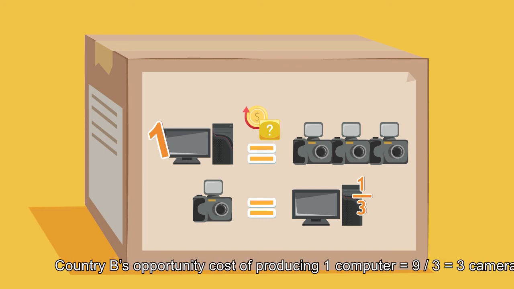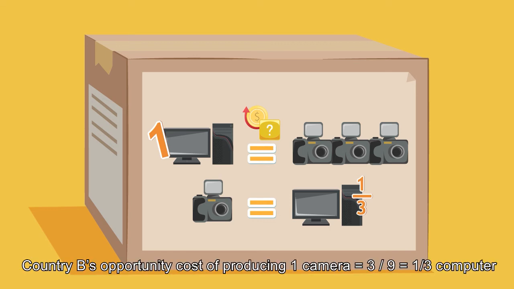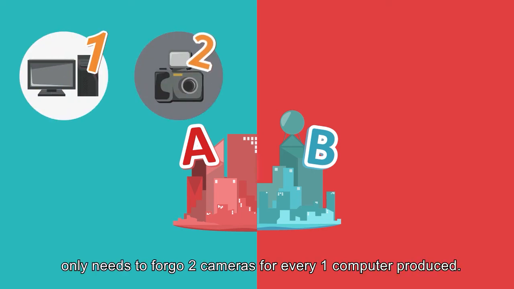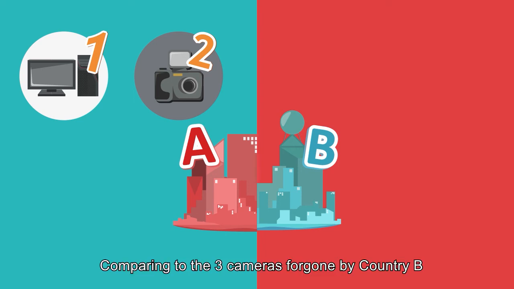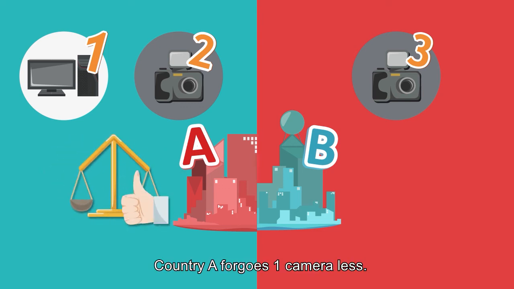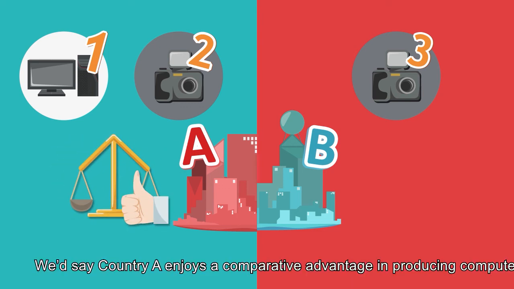Country B's opportunity cost of producing 1 computer equals 9 divided by 3 equals 3 cameras. Country B's opportunity cost of producing 1 camera equals 3 divided by 9 equals 1/3 of a computer. Now we know that country A only needs to forego 2 cameras for every 1 computer produced. Comparing to the 3 cameras foregone by country B for every 1 computer produced, country A forgoes 1 camera less.